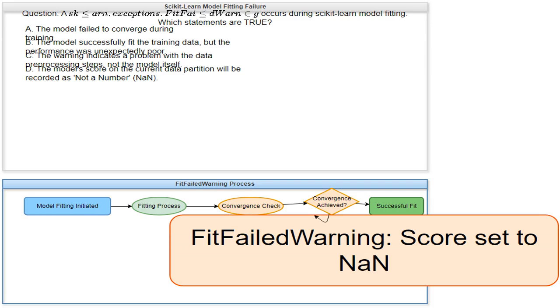If the fitting process fails, due to non-convergence, I get a FitFailedWarning and the model's performance score is set to NaN, not a number, indicating that the score cannot be reliably calculated because the model did not successfully fit the data. This is a crucial indicator that something went wrong during training.